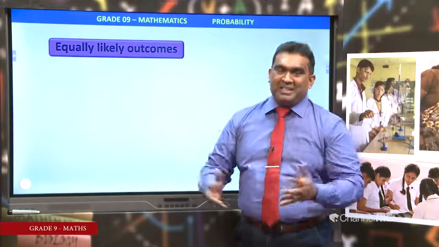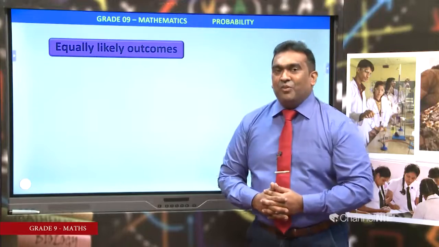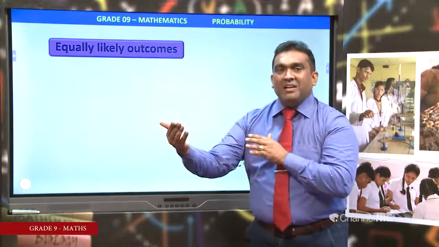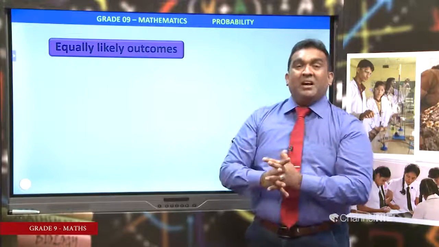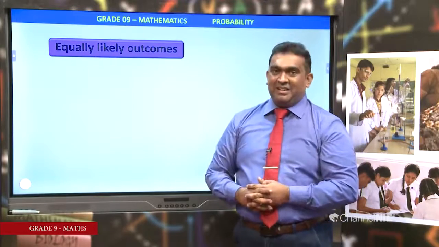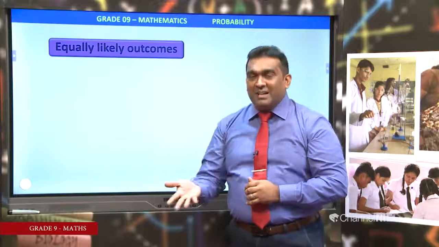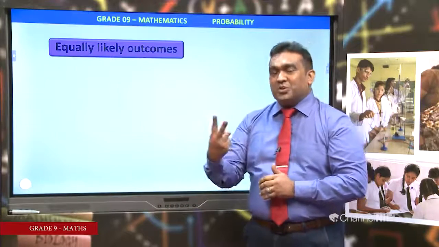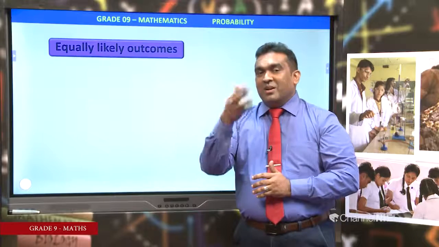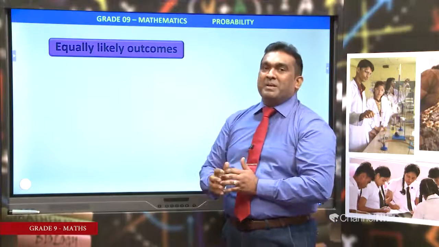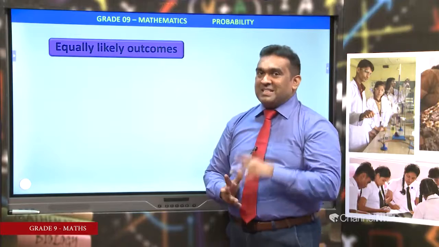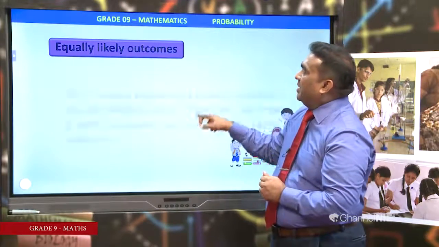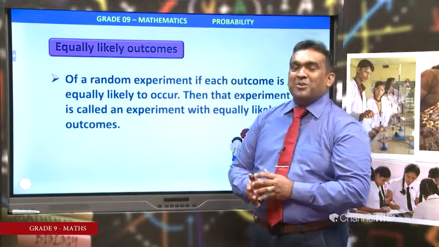If you consider a fair coin, getting head and getting tail are equally likely. Sometimes you may have head, sometimes you may have tail. How many total outcomes? 2. Getting head means 1. 1 over 2 is the probability there. We will discuss it later. Right. Equally likely outcomes. How to define it?